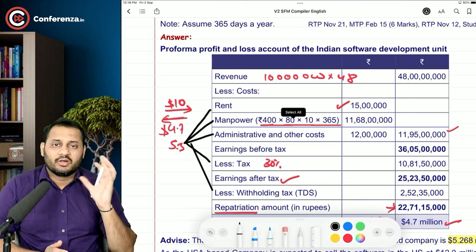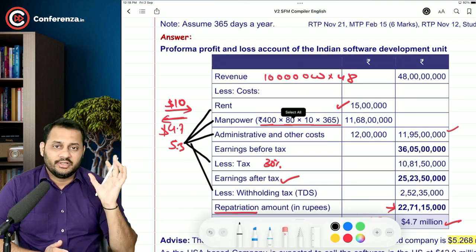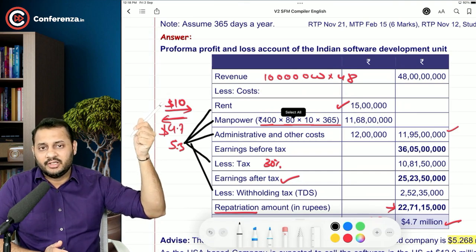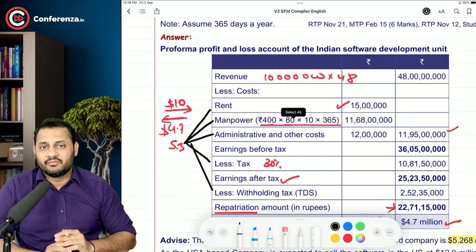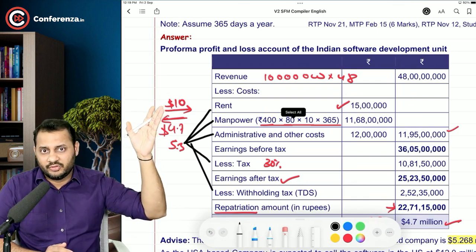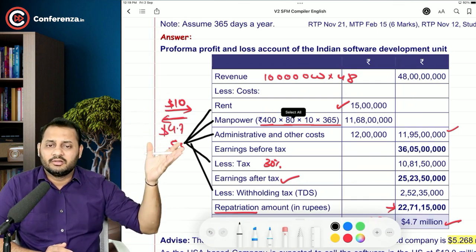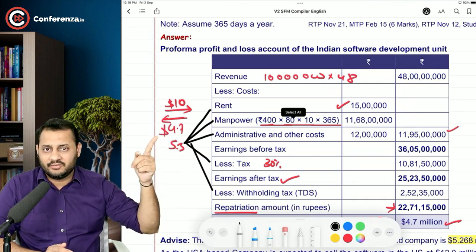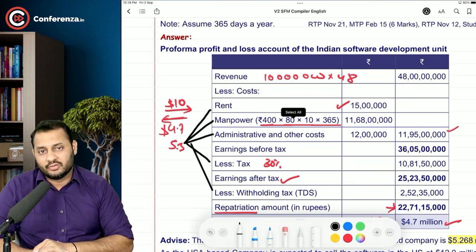What the entire story is like: we have given $10 million to the Indian unit and you can do anything out of this. You can incur the entire amount as an expense also if you want to. But we couldn't expense out the entire amount. So the balance amount left is transferred back to the parent company, $4.7 million.